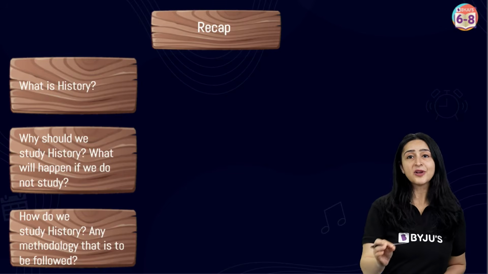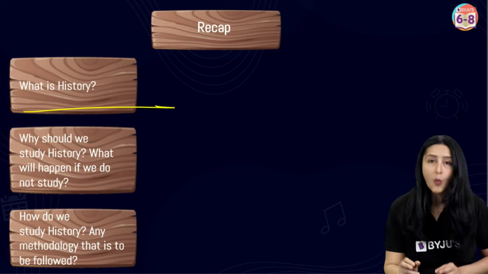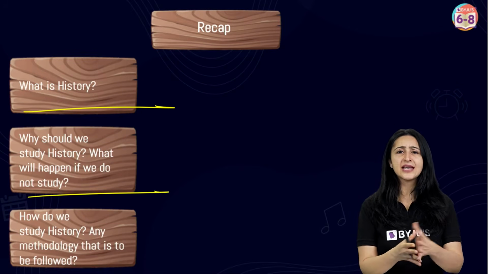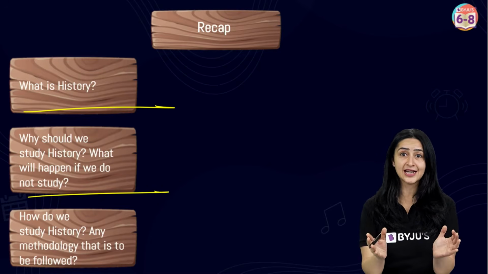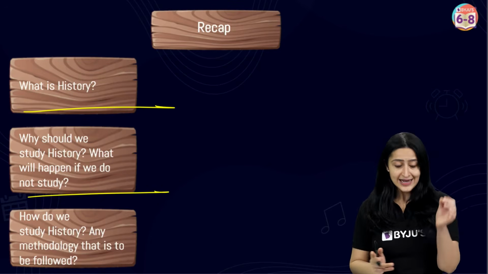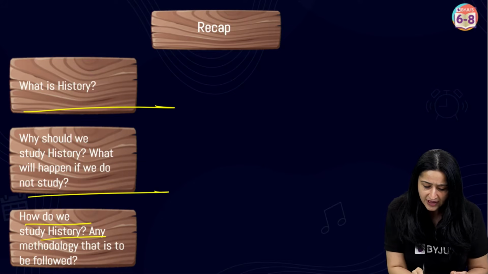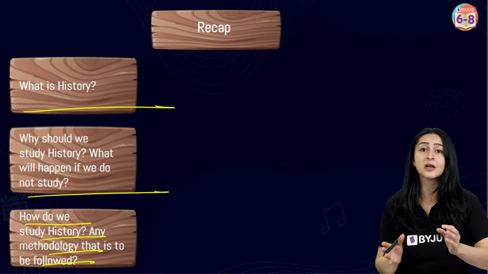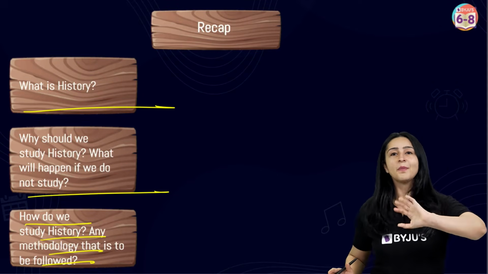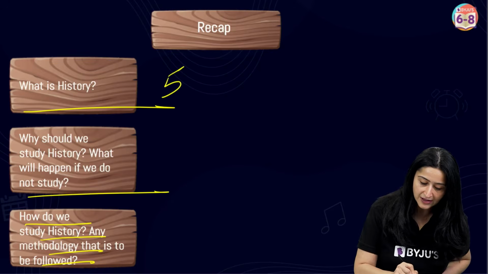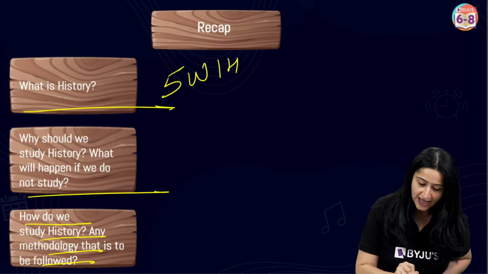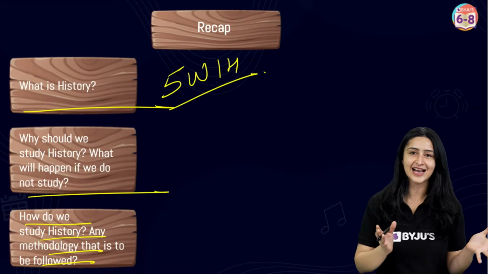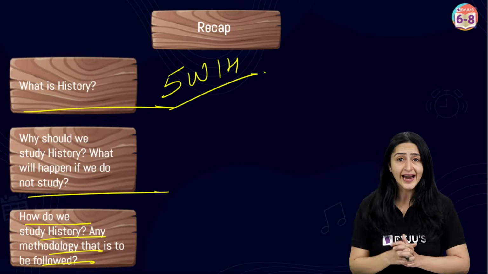So in the previous session, we learned what is history. Then we learned why should we study history and what will happen if we do not study it. We also looked at how we study history and is there any particular methodology to be followed, and we understood a little bit more about periodization. So basically last time, if you remember, I had covered the 5W1H formula, right?